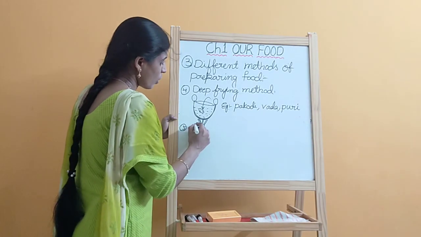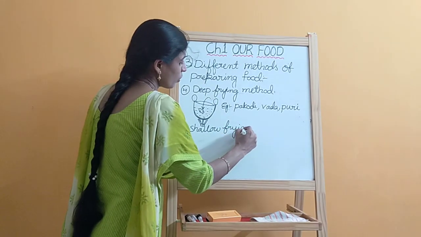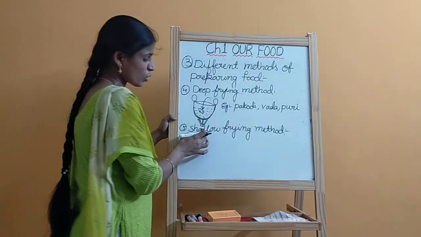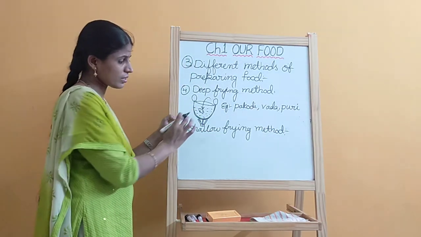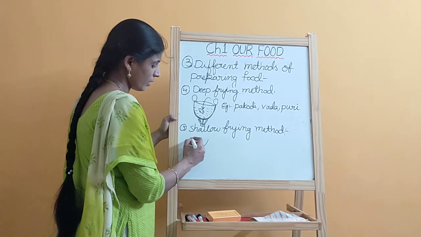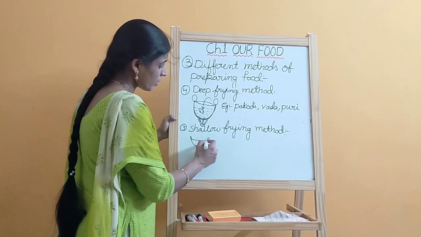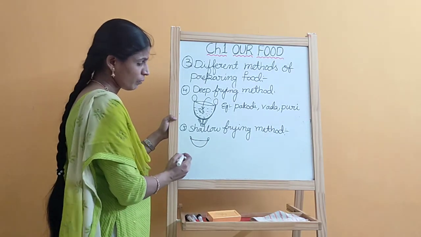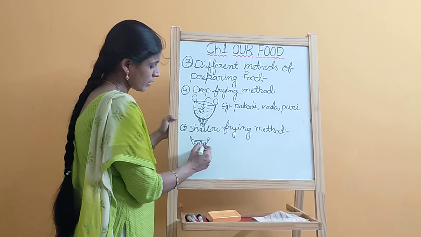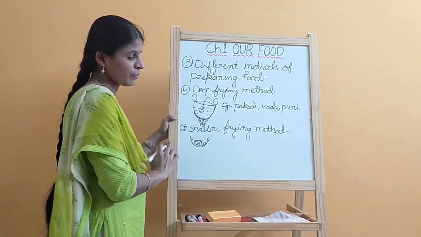And next one is the shallow frying method. This is also oil based. When you want to cook a food item, you keep the food item in the pan. Here we are taking the food item in pieces, and we take a small amount of oil in there. After we fry that food item, that we call the shallow frying method.